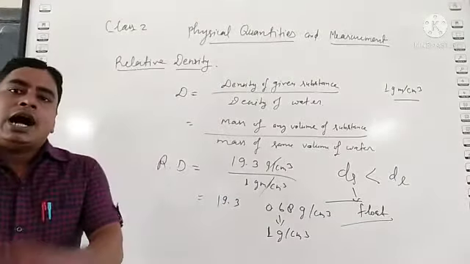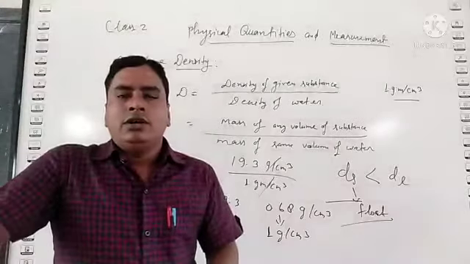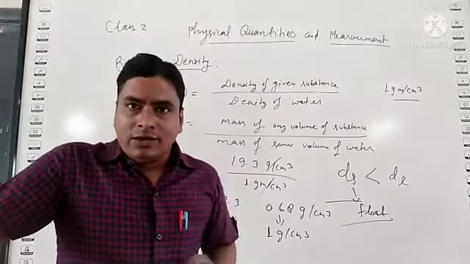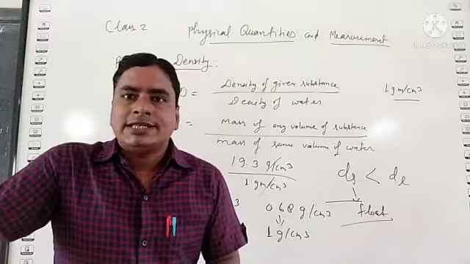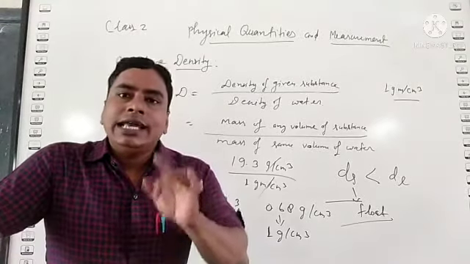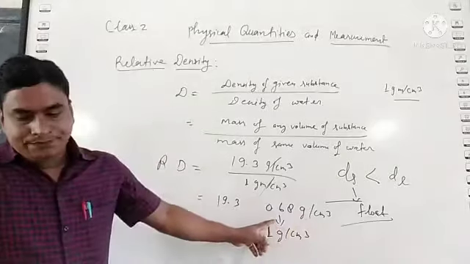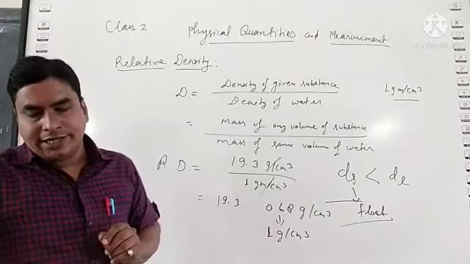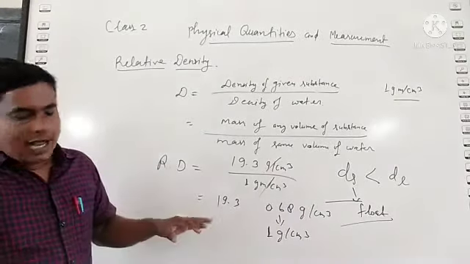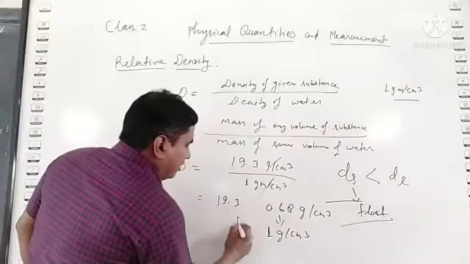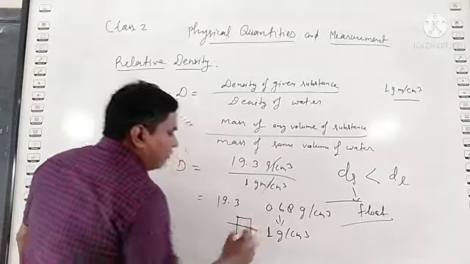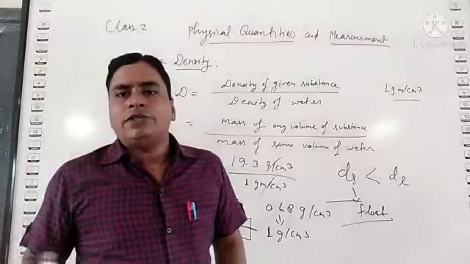Now one more thing: how much volume will float and how much will sink for the given substance? It also depends upon the density of the given liquid. In case of water, approximately half of the wood will float and half will sink.